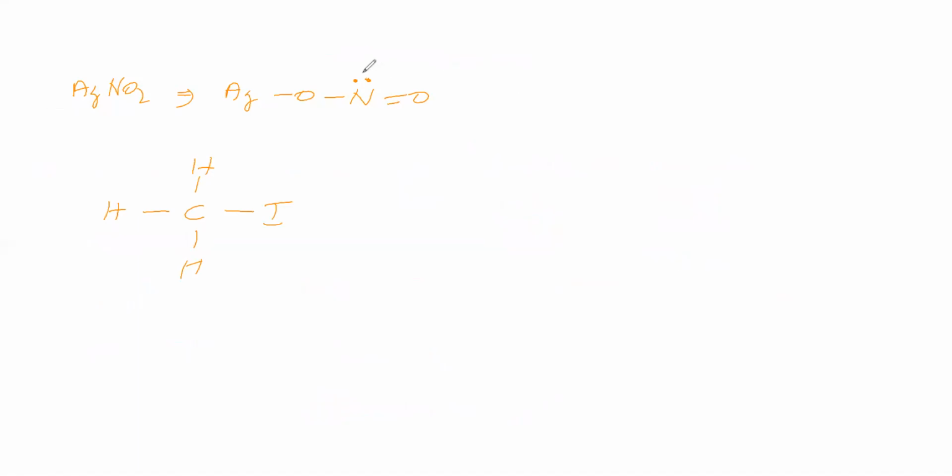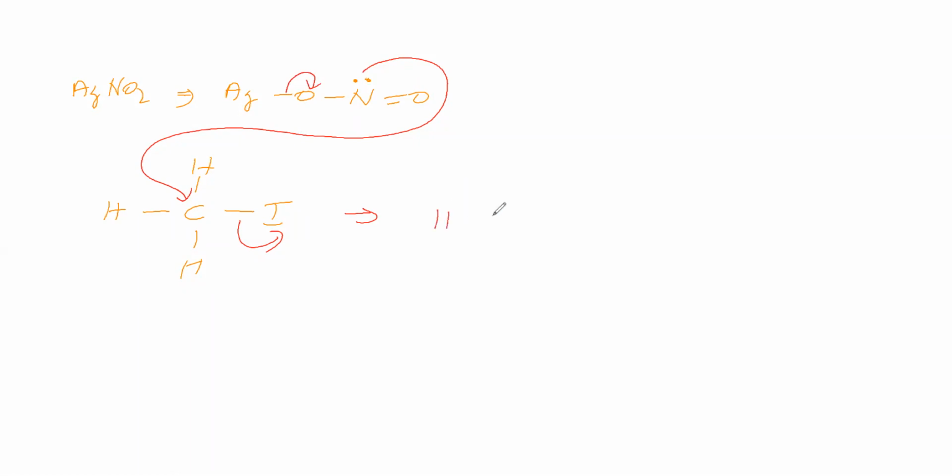In the sense this lone pair is attacking this carbon, this bond is shifting to iodine. When this lone pair is shifting, it is getting deficient of electrons, so this bond is migrating to this place. So what we will get?